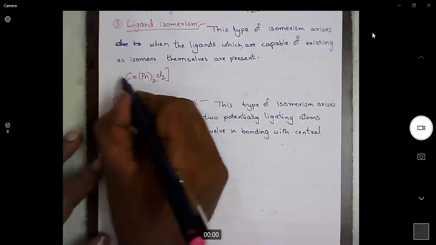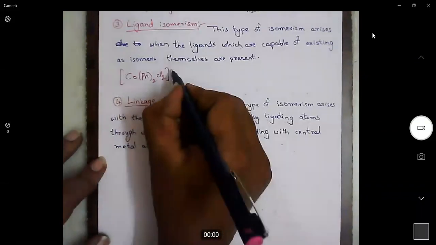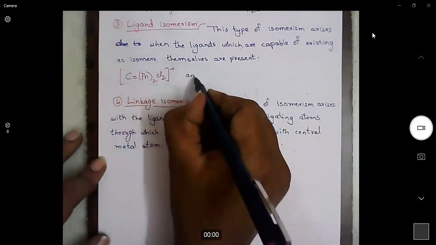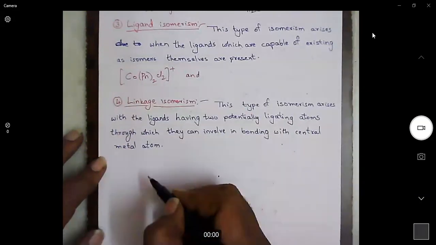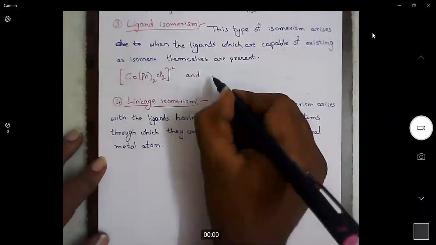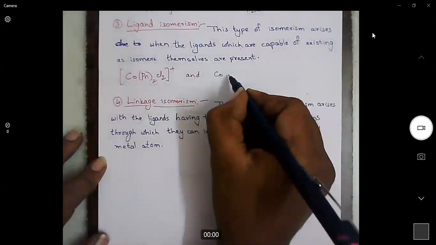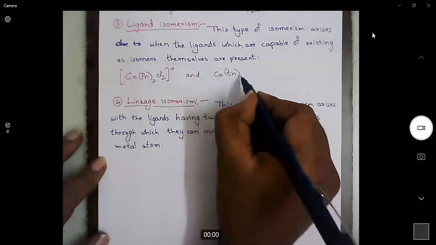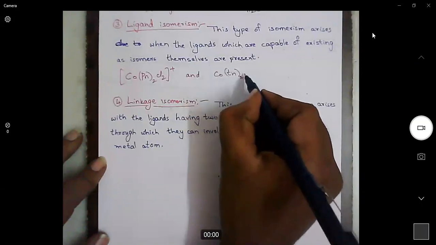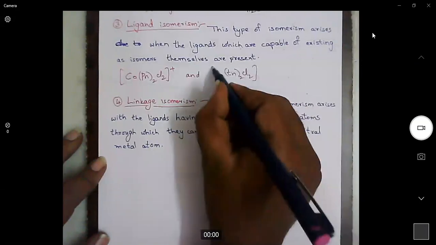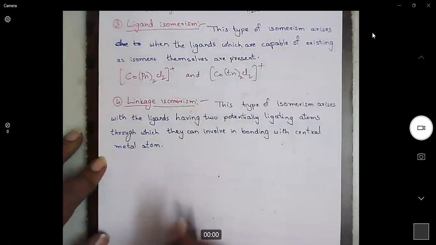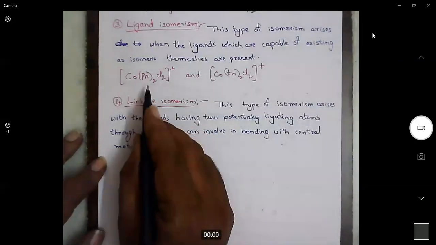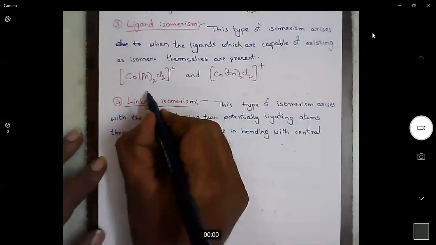During the nomenclature of ligands, I have given this example, Pn and Tn, where Pn is 1,2 diaminopropane, whereas Tn is 1,3 propylene diamine. So these two are isomers, right?